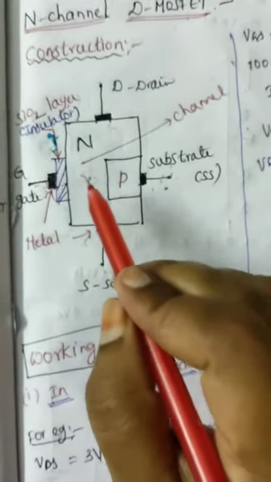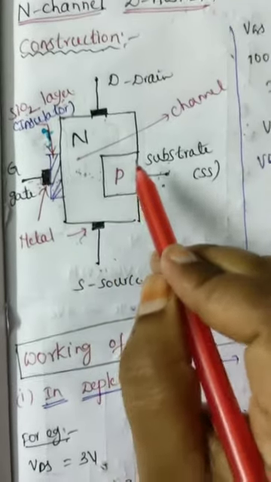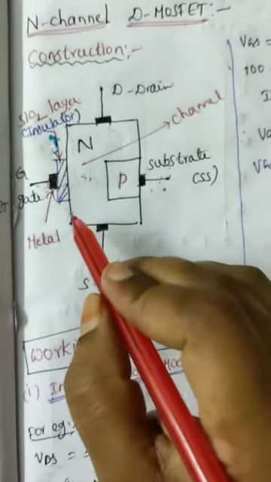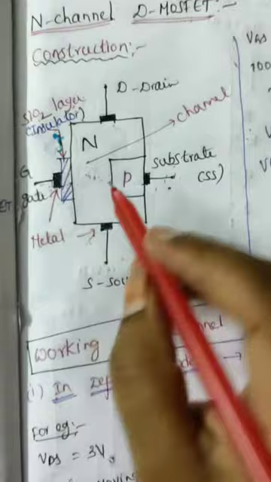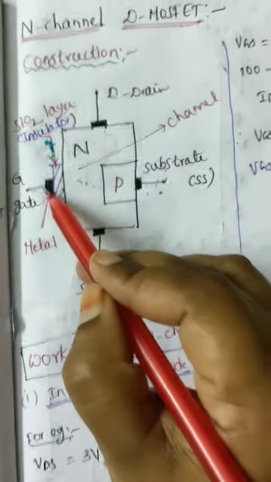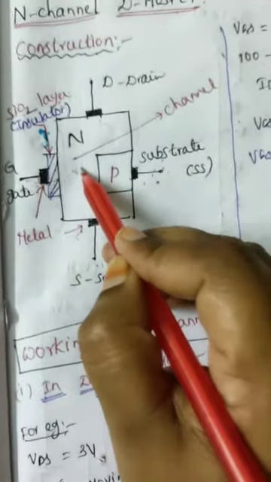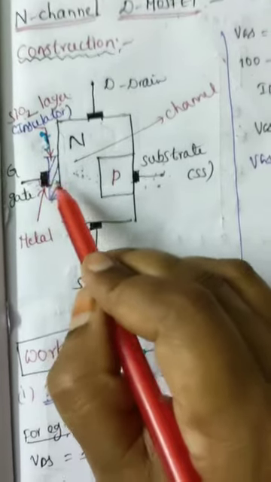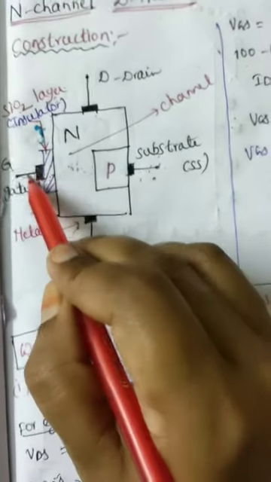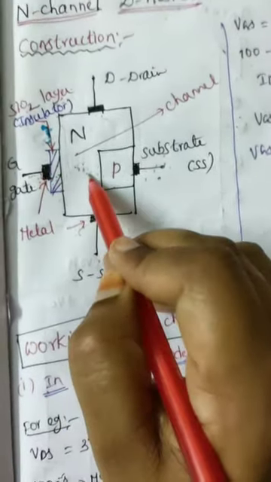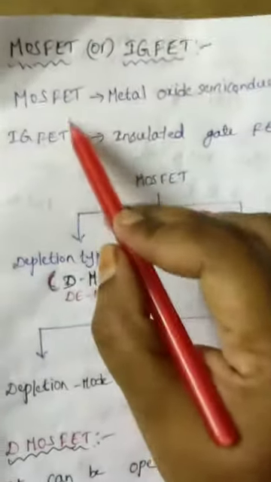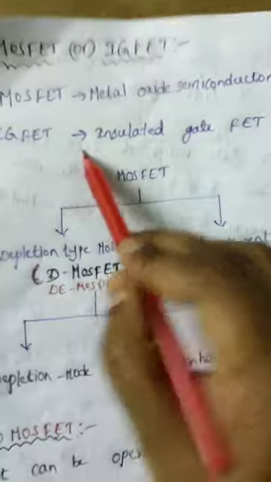That's why it is called metal oxide semiconductor field effect transistor. And insulated gate FET, why? Because the gate is insulated from the semiconductor by the SiO2 layer. That's why it is called MOSFET or insulated gate FET.